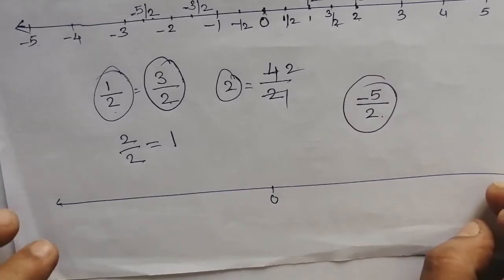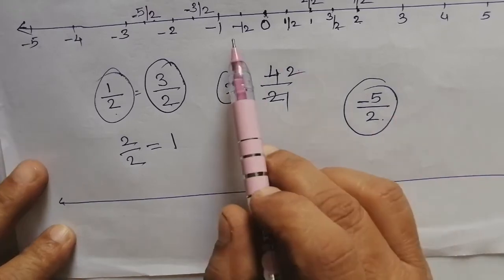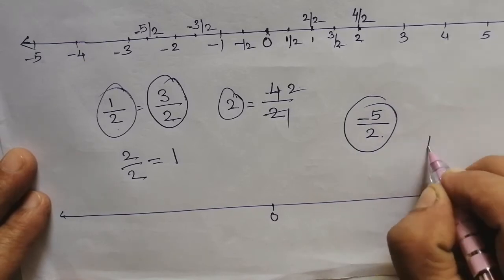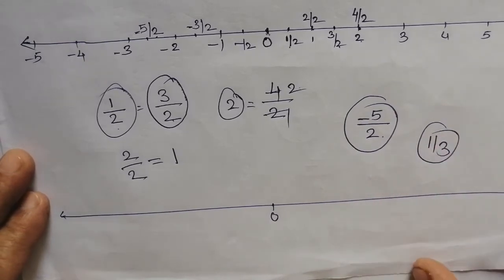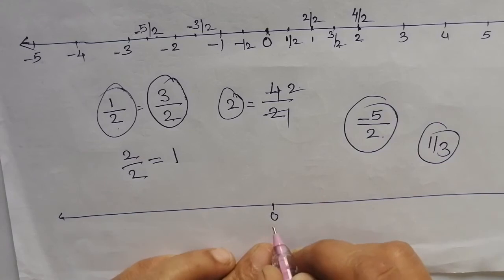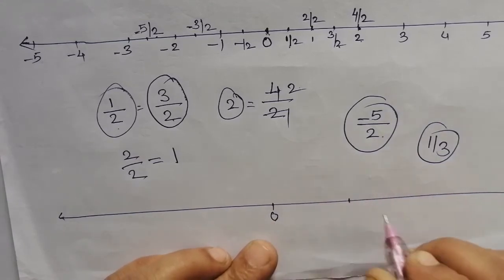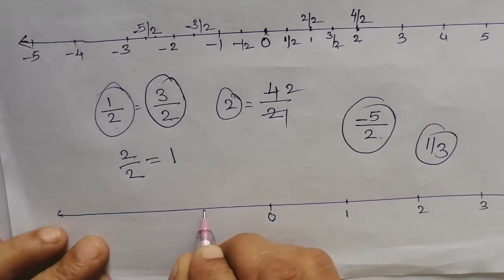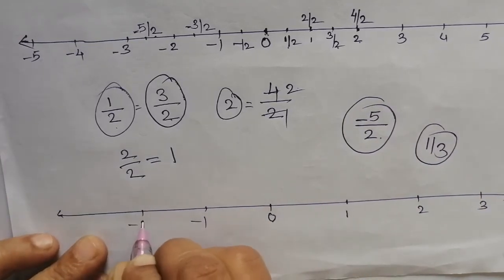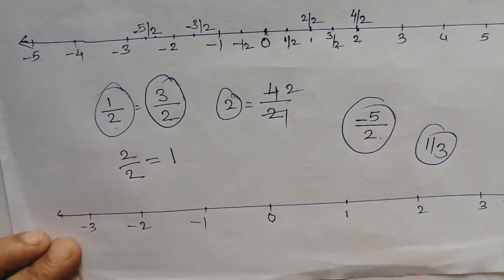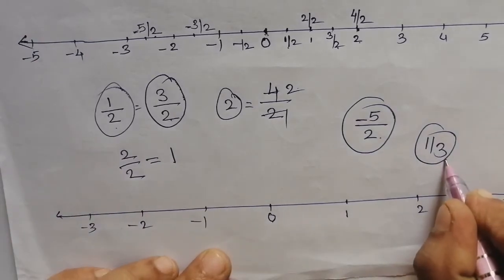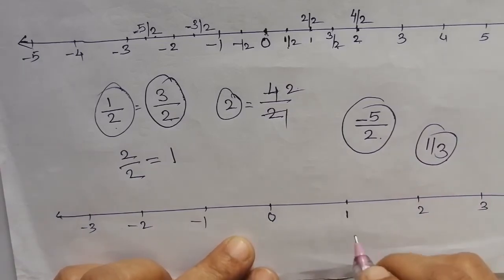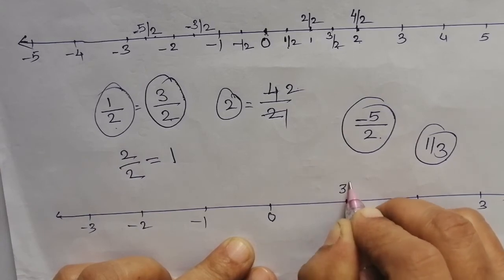Now here we have represented 1 by 2 on this number line. But I ask you to represent 1 by 3 on a number line. 1 by 3 means, suppose 0, I am taking a little bit, this is 1, this is 2, this is 3. These are the whole numbers, right? See, here I want to represent 1 by 3 on this number line. See, this 1 is equal to what? 1 is equal to nothing but 3 by 3.